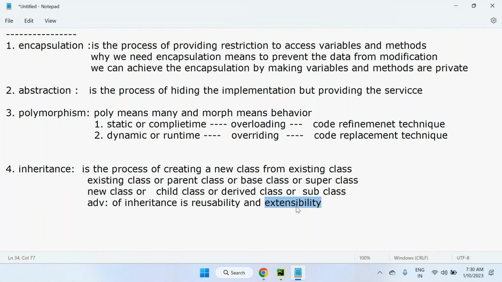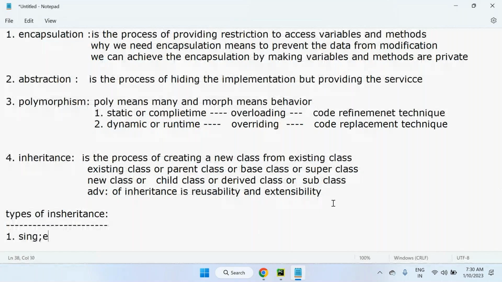So reusability and extensibility are the main advantages of inheritance. There are different types of inheritance. What are the types of inheritance? First one is single inheritance,